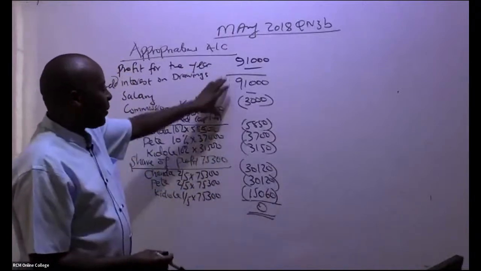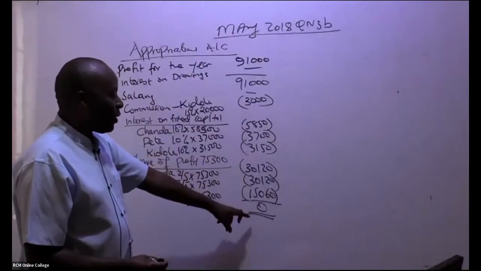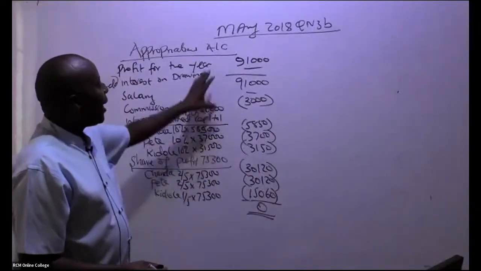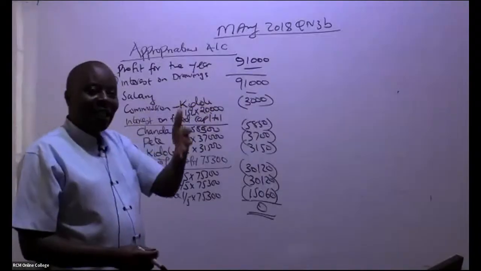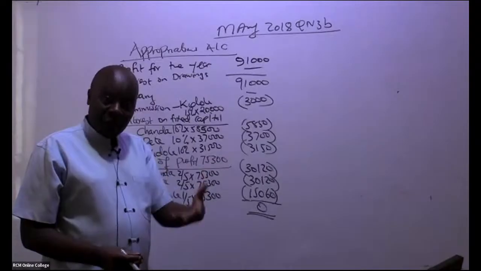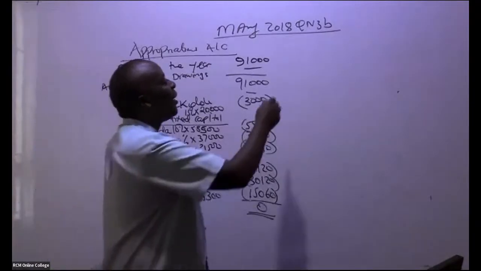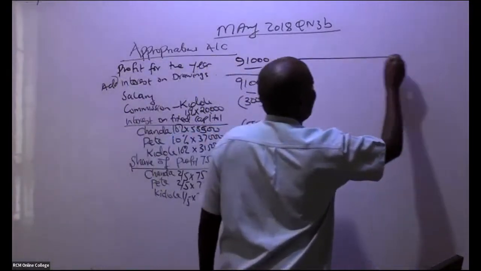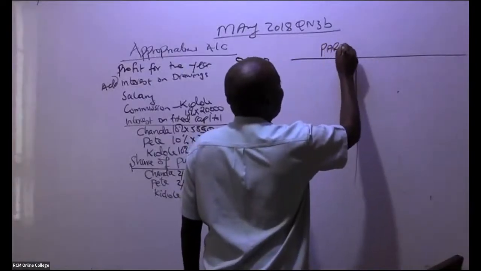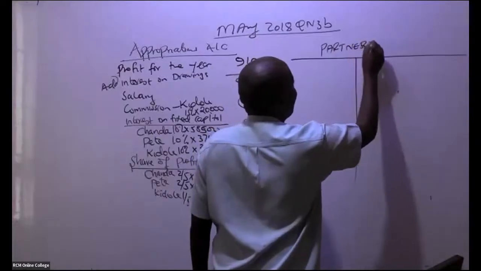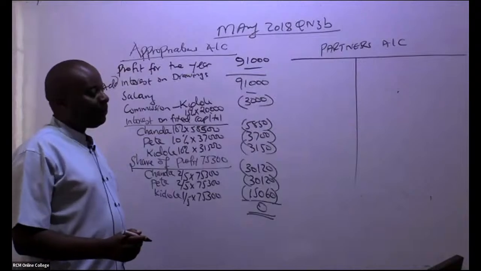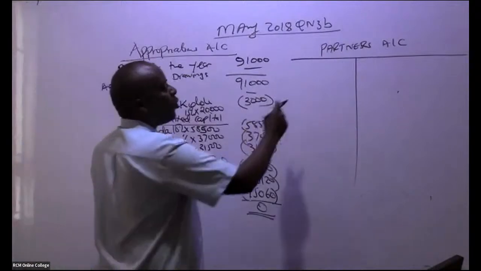Remember, up to here you got a surplus of 75,300, and this will add to 75,300, but you can do it on your own. Now, once I have this appropriations account, practically, this is something I normally see happening at the end of every year because I run a partnership. So in this case here, you go ahead and give us just an account called partners account.